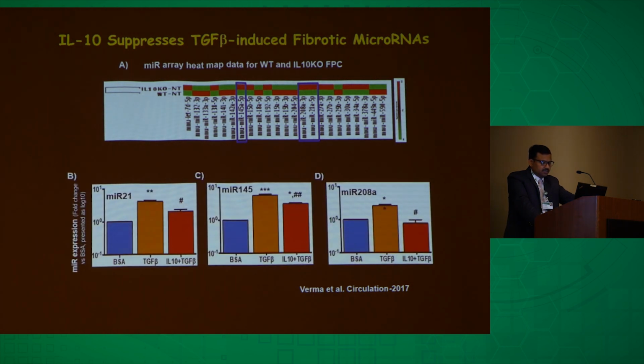We did the in vitro analysis after TGF-beta treatment, and we found that MIR21 and MIR145, which are highly activated during fibrotic heart, were significantly upregulated after TGF-beta treatment, and IL-10 inhibited their expression in these cells.